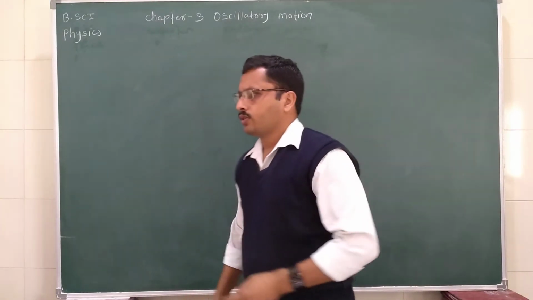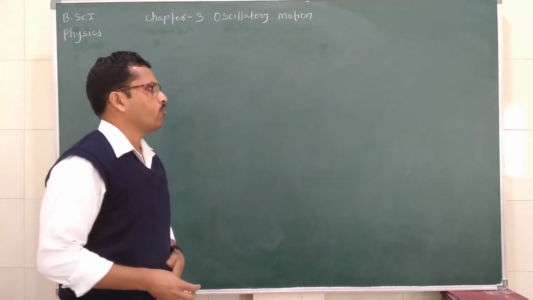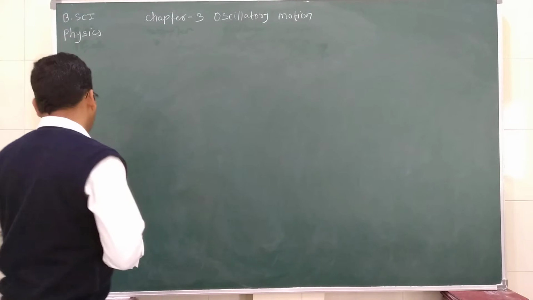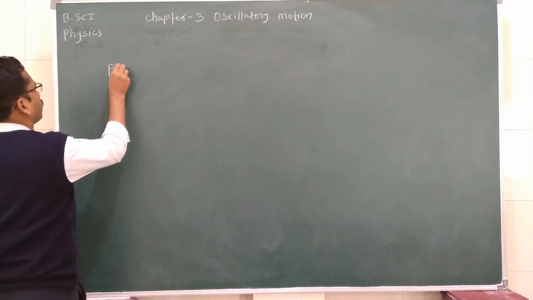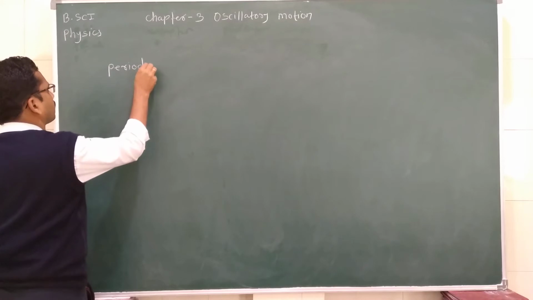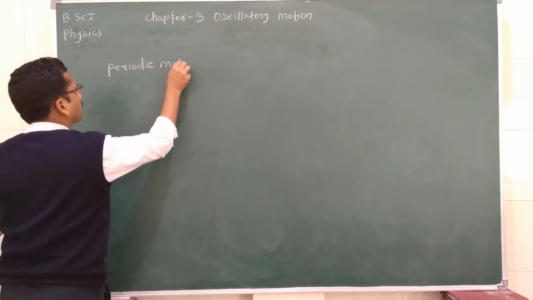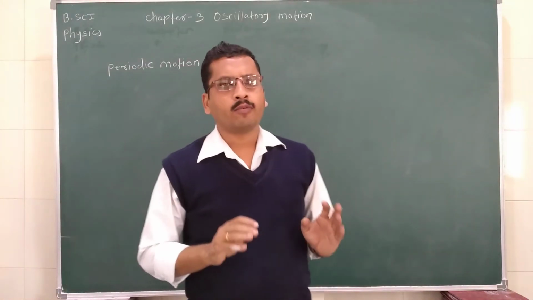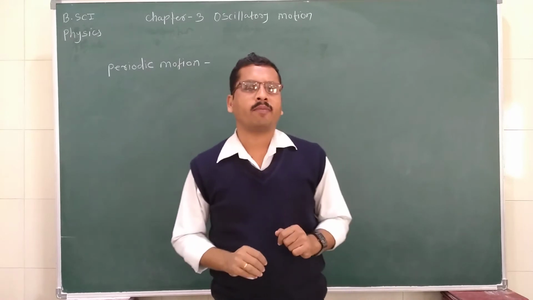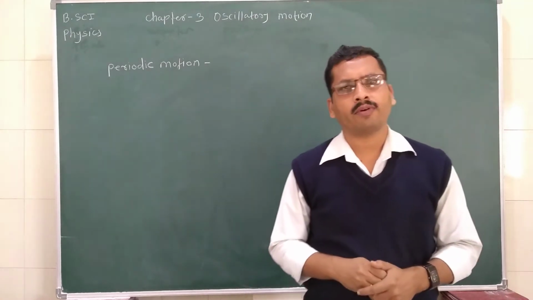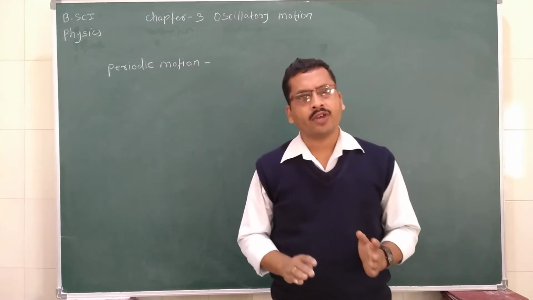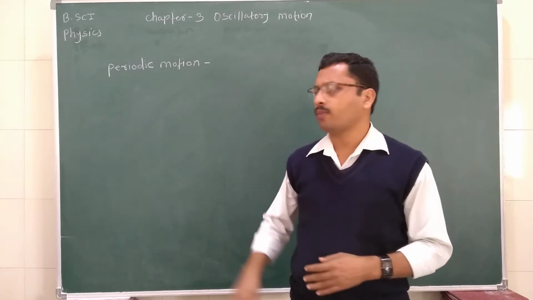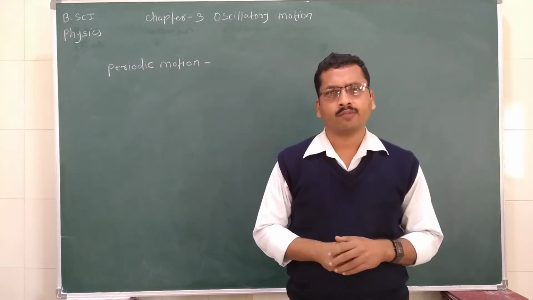While studying oscillatory motion, we need to learn some basic terms, and those terms are periodic motion. So what is periodic motion? Periodic motion means the motion of an object which repeats itself after an equal interval of time. Such type of motion is called periodic motion.